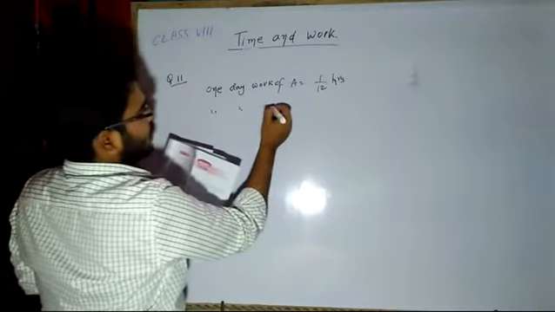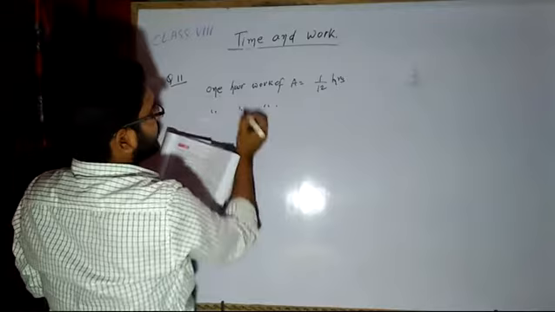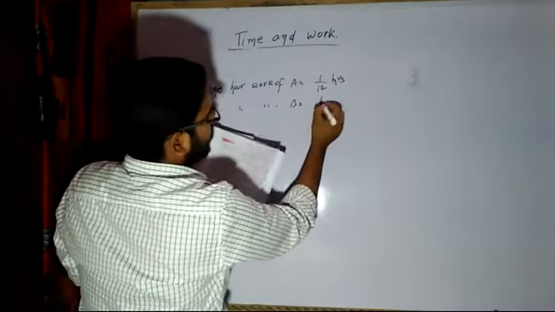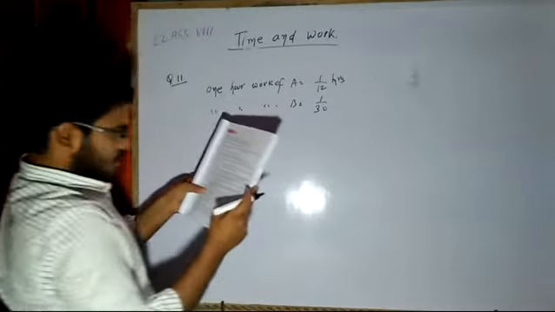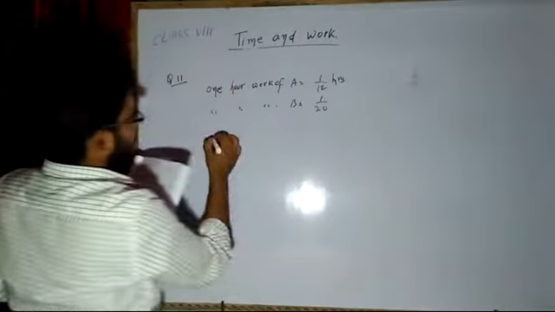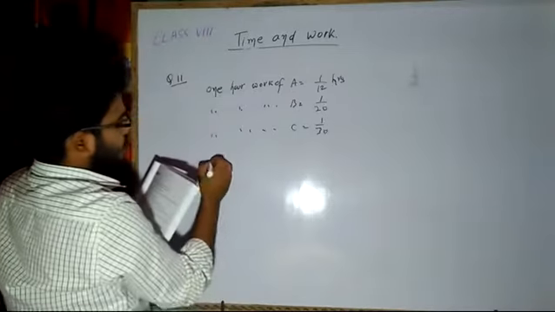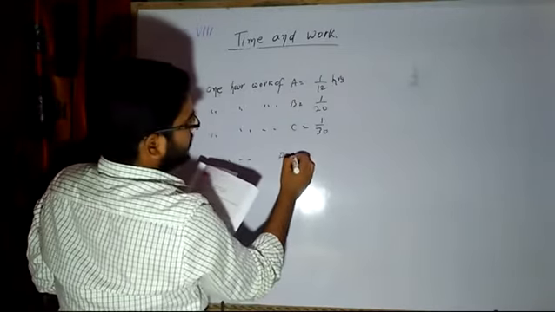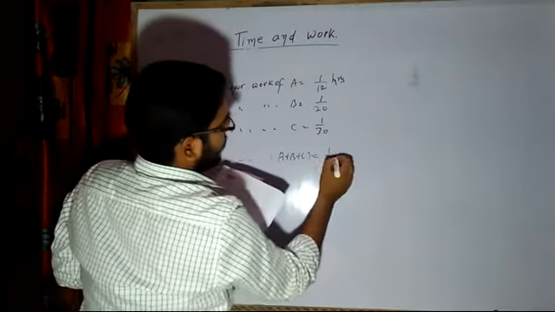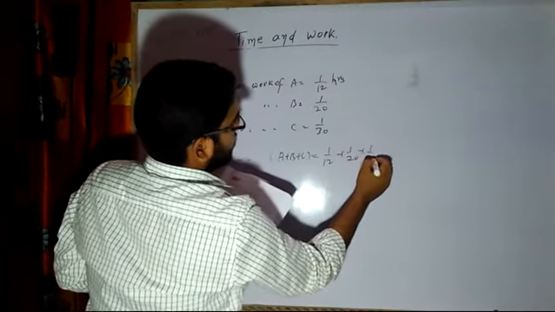1 hour work of B is equal to 1 by 20. Then 1 hour work of C, 1 by 30. Then 1 hour work of A plus B plus C is 1 by 12, 1 by 20, 1 by 30.